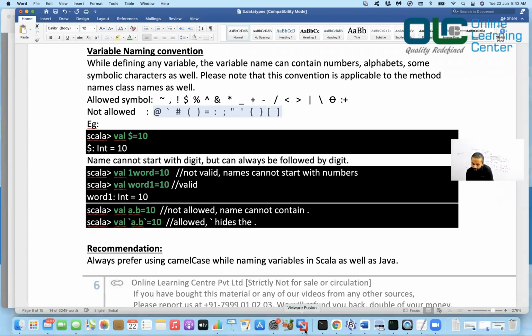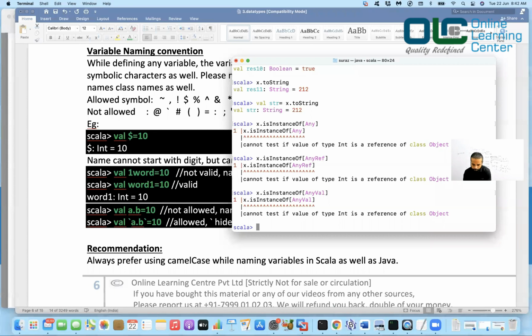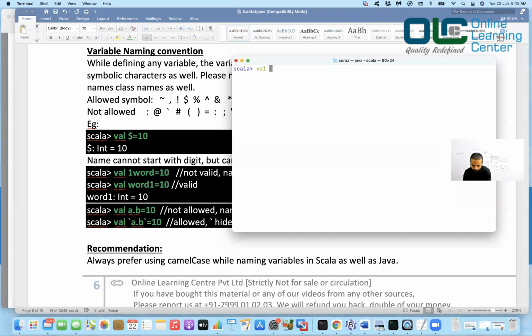This is perfectly valid. But then let's try it out. I'll say dollar is equal to 10. So if you see, I've defined a variable. The variable is 10, and the variable name is dollar here. Again, you can try something like this: one word is equal to 10.